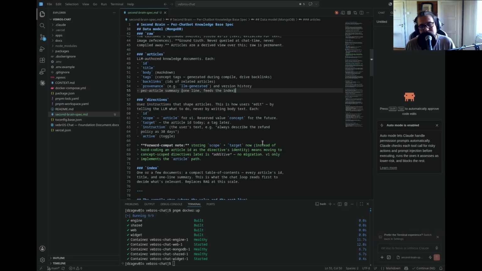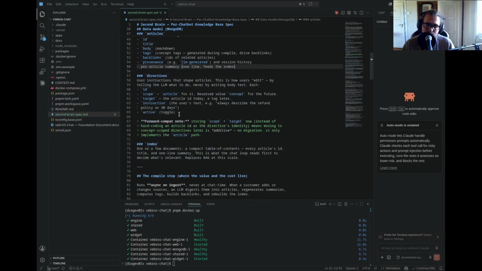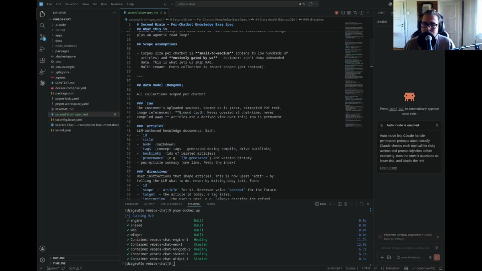But luckily, we have Claude Code here, and all we have to do when we implement stuff like this is understand the concept very well and understand how we want it to behave. And then we test it afterwards. But first, we create our MD, and this is what we've been doing so far.